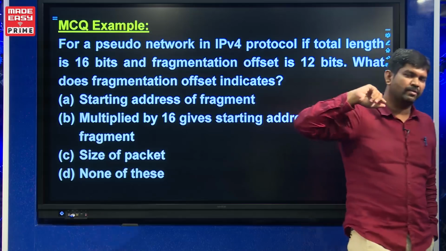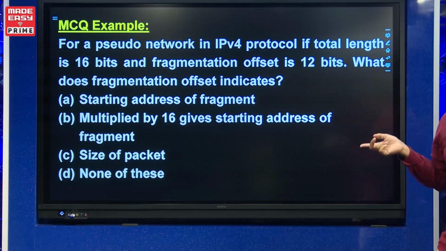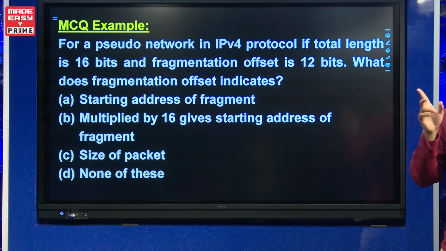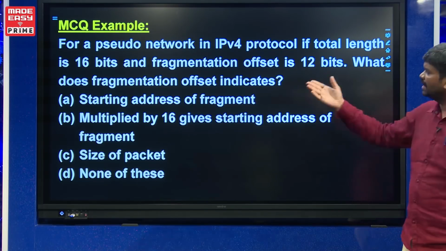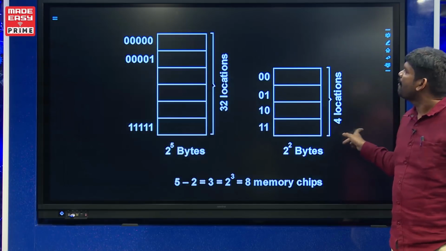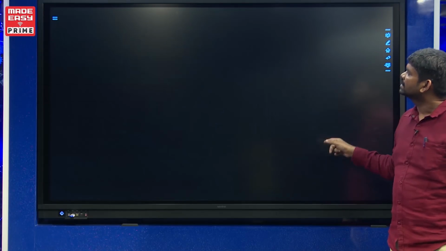In the actual IPv4 network, total length is 16, fragment offset is 13, difference is 3. So 2 power 3, which is 8, is playing the role. This is a multiple choice question, so B is the answer for it.